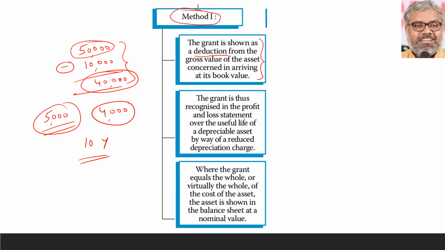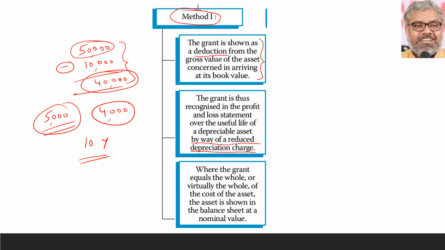Through depreciation it is getting reflected in the profit and loss account by a lesser charge of depreciation, by which the profits will increase accordingly. That's what happens when this treatment is followed. So the grant is thus recognized in the P&L account over the useful life of a depreciable asset. How is it happening? By way of a reduced depreciation charge.